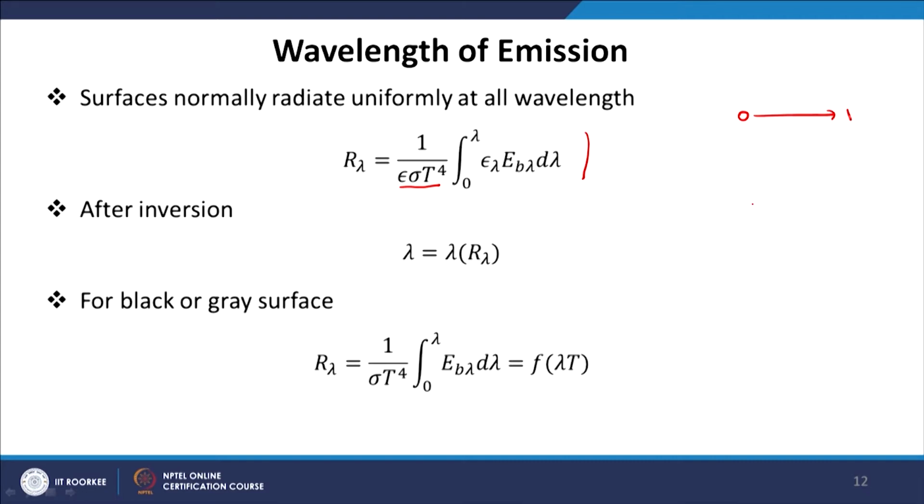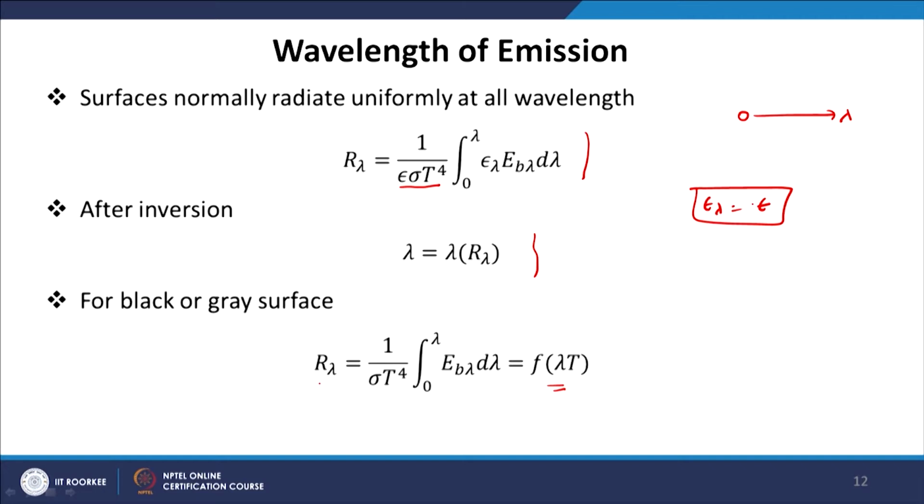So, 0 to lambda is the amount of energy emitted by the plate in this cumulative wavelength range, and this ratio gives you the cumulative distribution function for the wavelength selection. Now, again we have to invert this relation, and inverting may be easy if the plate is assumed to be black or grey, that means epsilon lambda is equal to epsilon. If we assume this, then the relation can be easily inverted, and we have identified this as nothing but the f function, that is the fractional black body emission power, for which the tables are easily available in the book.